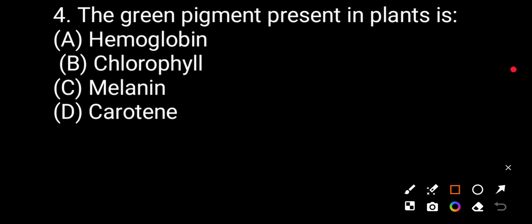Question number four. The green pigment present in the plants is hemoglobin, chlorophyll, melanin, keratin. The correct answer will be chlorophyll. Chlorophyll is the pigment present in the plant's leaf.